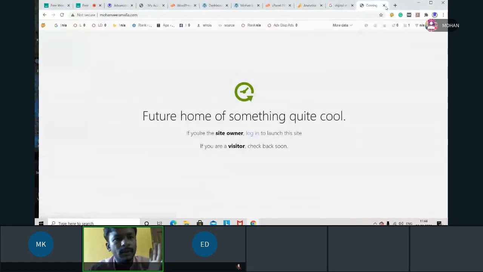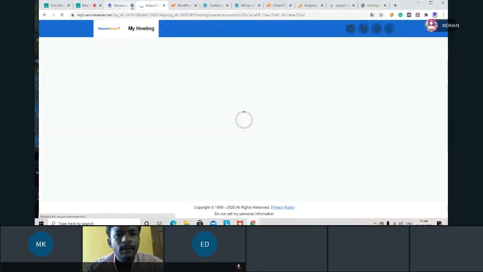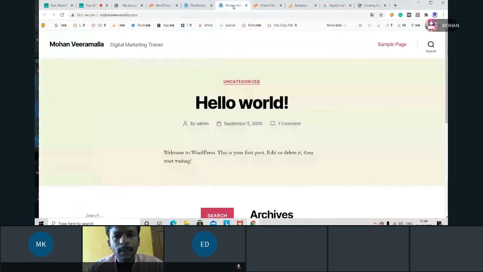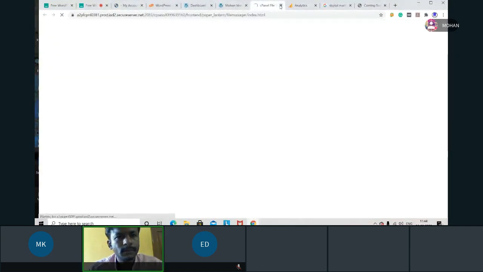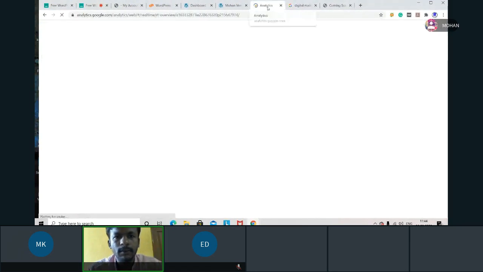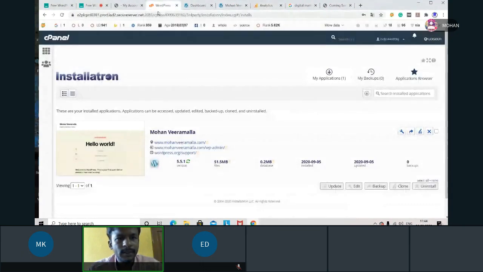I'll remove all these tabs because everything is open. Okay, this one. I'll go to the cPanel and we'll analyze. Now when I installed this, we'll analyze the files, whether any files are available or not.